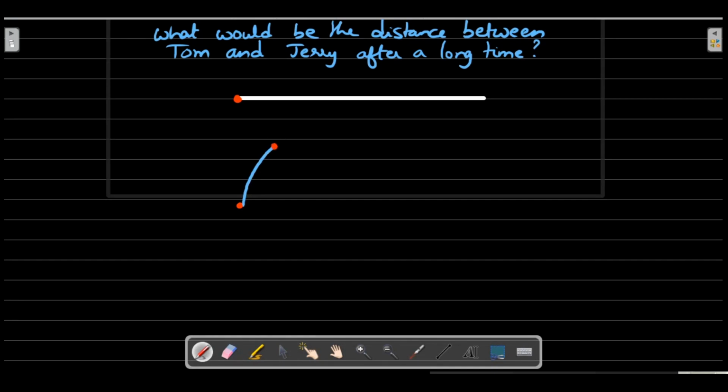And at that instant, if I extend the velocity vector of Tom in a dotted manner, wherever it hits the white line, that would be the position of Jerry at that instant. Okay, right. Some students found it slightly confusing in the last class that I used the letter X for this dotted distance. I think you might have realized that.